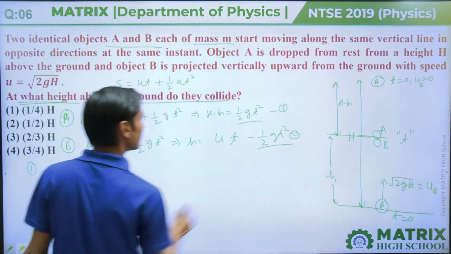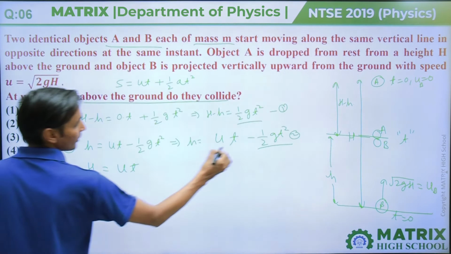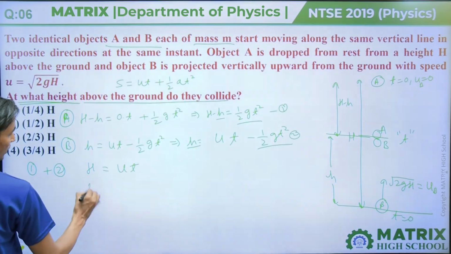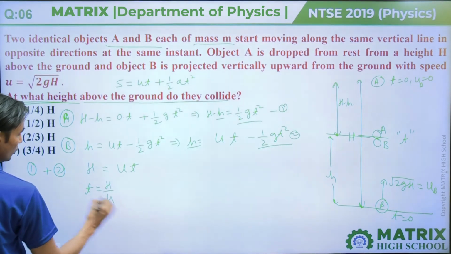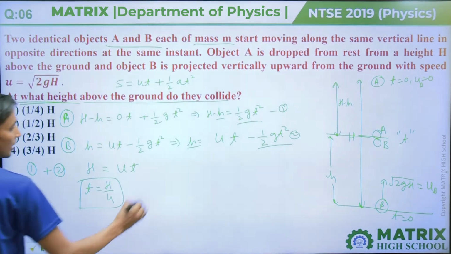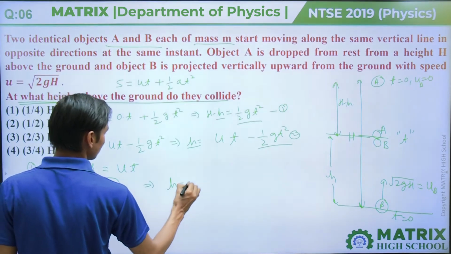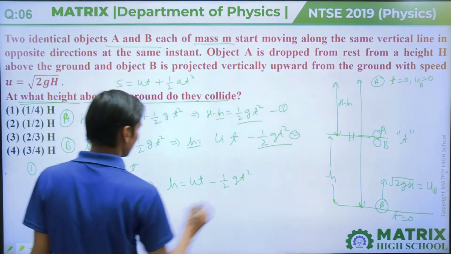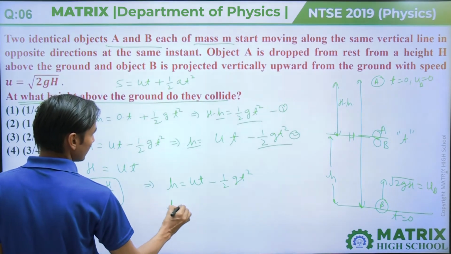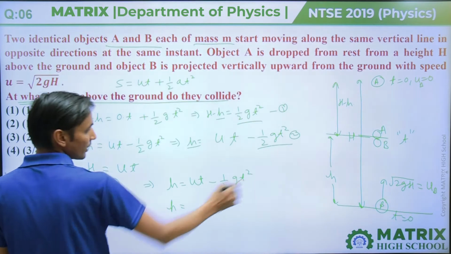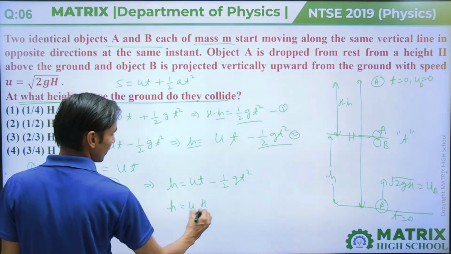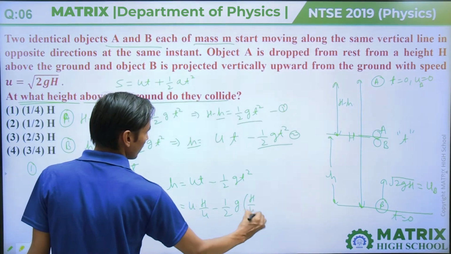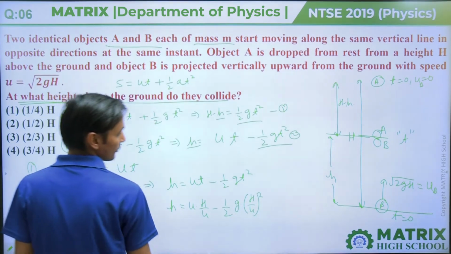This term will cancel out, equal to UT, and H minus H will also cancel out. So T equals capital H by U. Then we have to calculate small h equal to UT minus half GT square. So small h equals UT minus half GT square, U into H by U minus half G into (H by U) whole square.